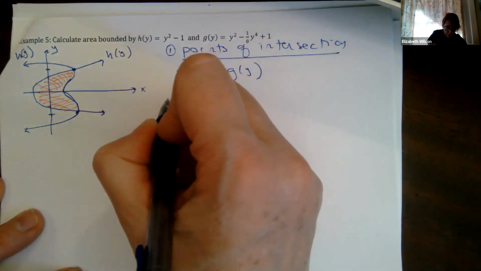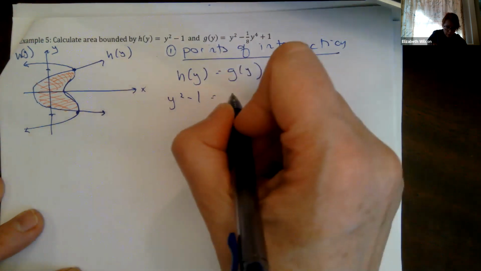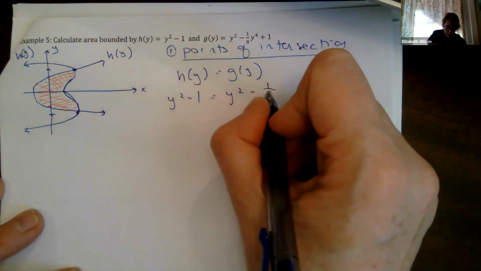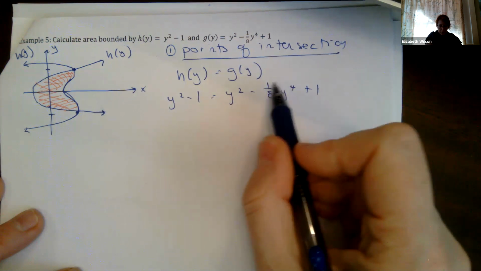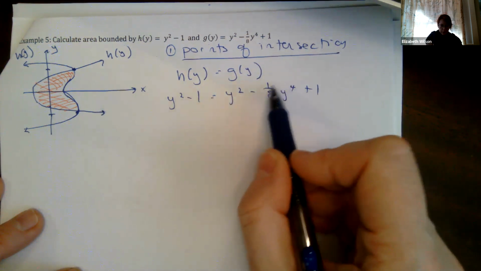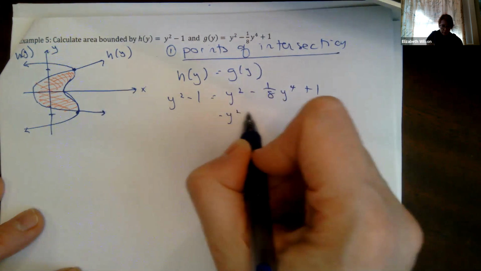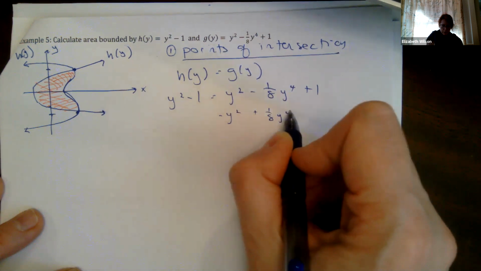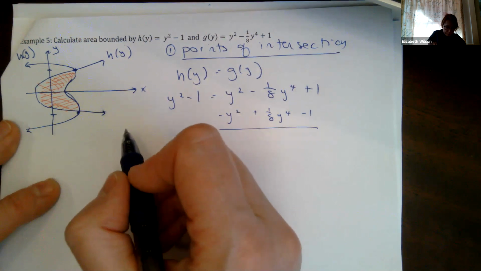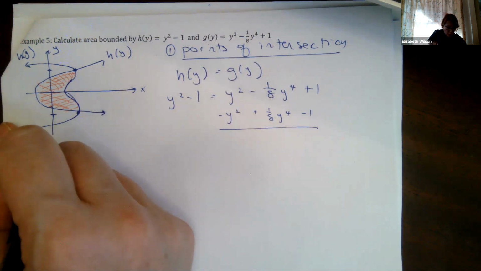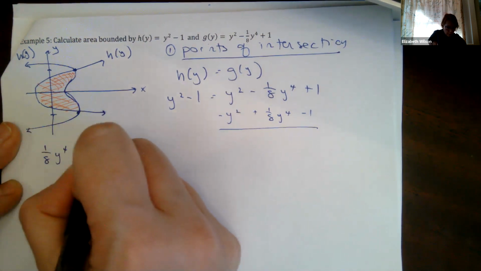So h of y: y squared minus 1 equals y squared minus 1/8 y to the 4th plus 1. Okay, I know the y squareds are going to cancel, so I'm going to just subtract everything from both sides. So basically what I'm going to get is 1/8 y to the 4th minus 2 equals 0.